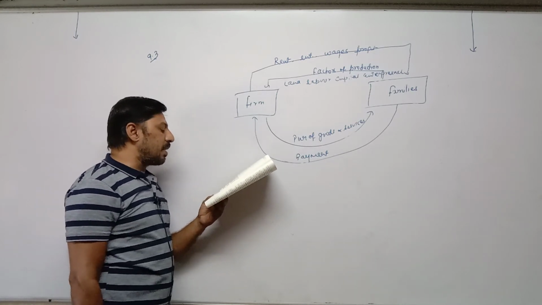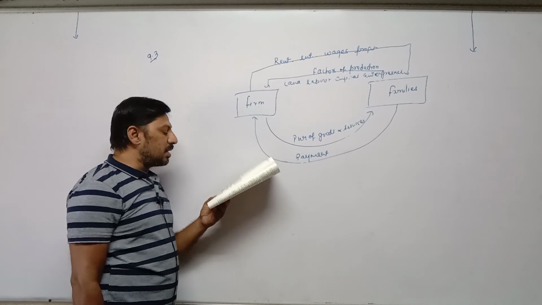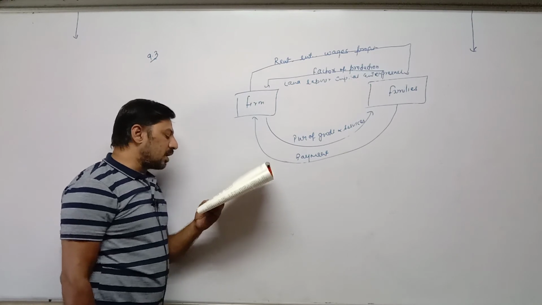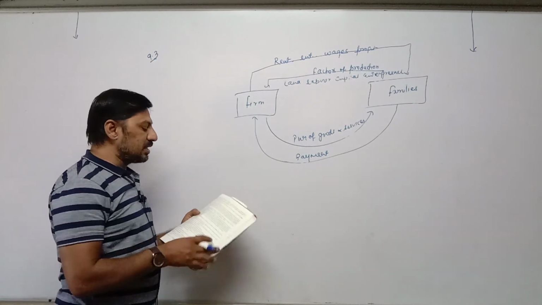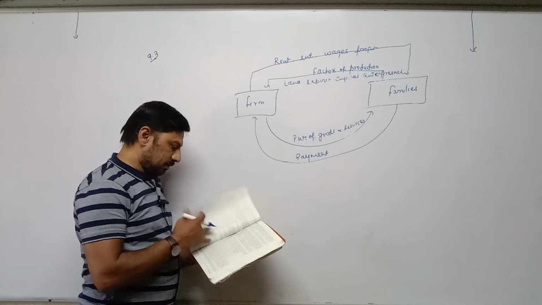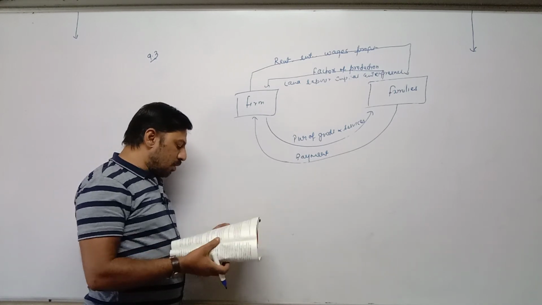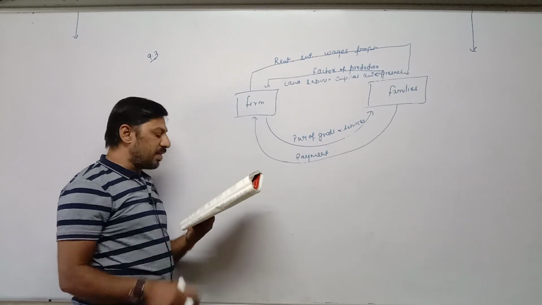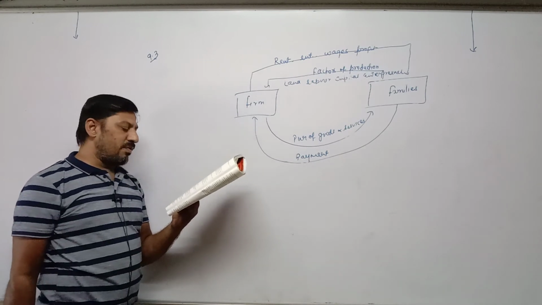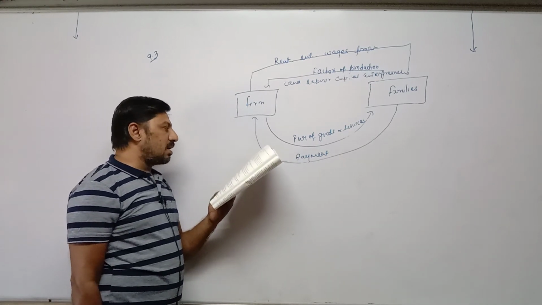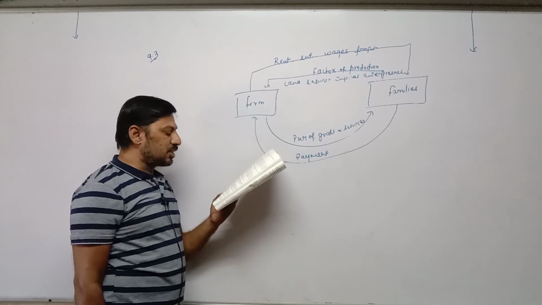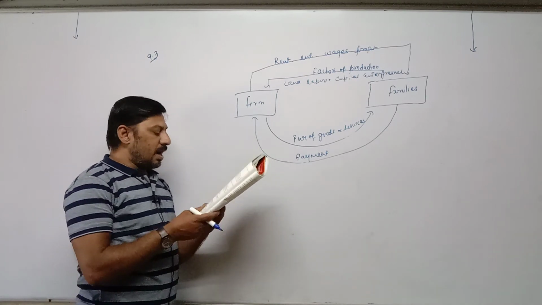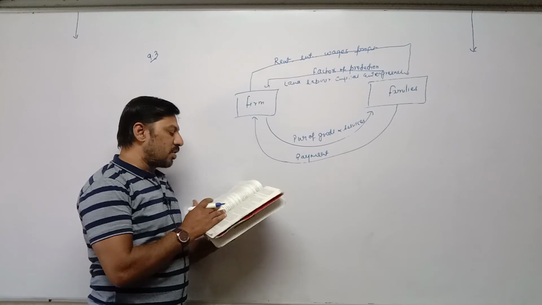National income can be measured in three ways: production method, income method and expenditure method. 9.4, important concepts of national income, GDP, GNP, is deleted from the course. Then directly come to 9.5, measurement of national income. How national income is measured, or what the different methods to measure national income are, we have already done. First is the production method, second is the income method, and last is the expenditure method. The production method is also known as the value added method or output method, and we have already completed all three.